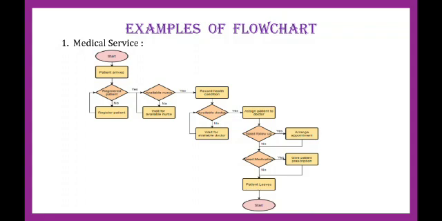Medical service is a hospital flowchart example that shows how clinical cases shall proceed. This flowchart uses decision shapes intensively, representing alternative flows. First it will start, and the patient arrives and registers. If no, he should register again. If yes, he will find an available nurse, and if no, he has to wait for an available nurse.